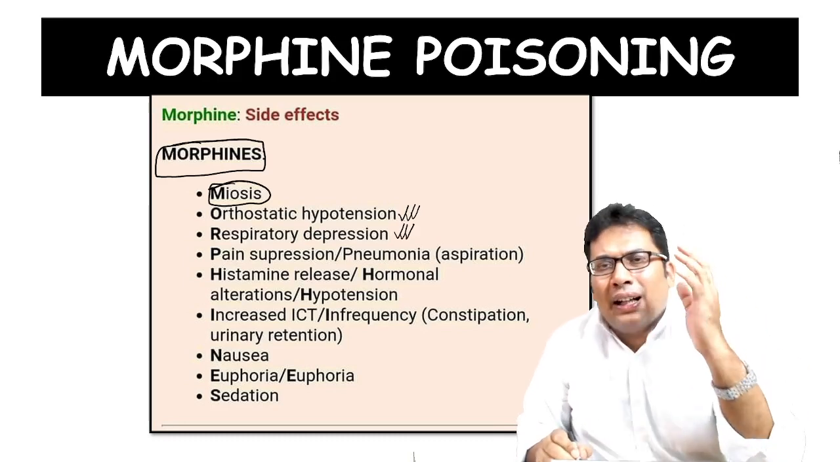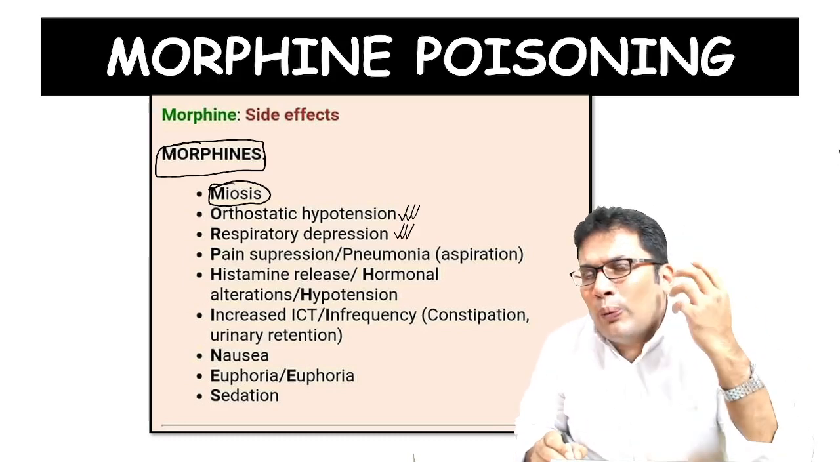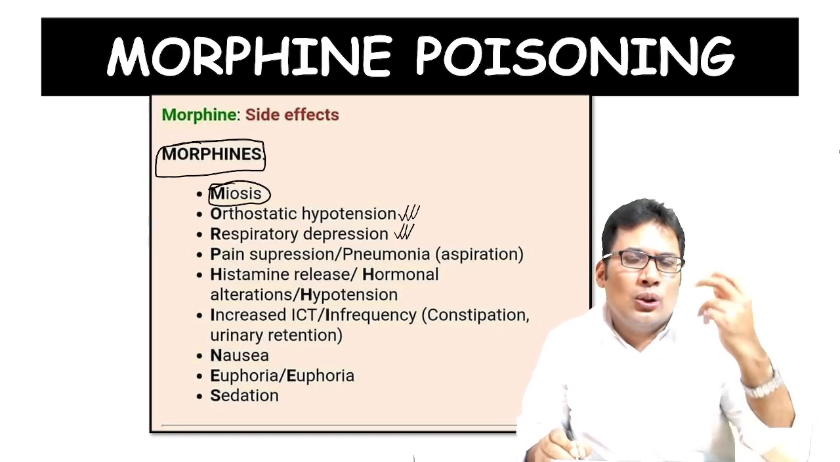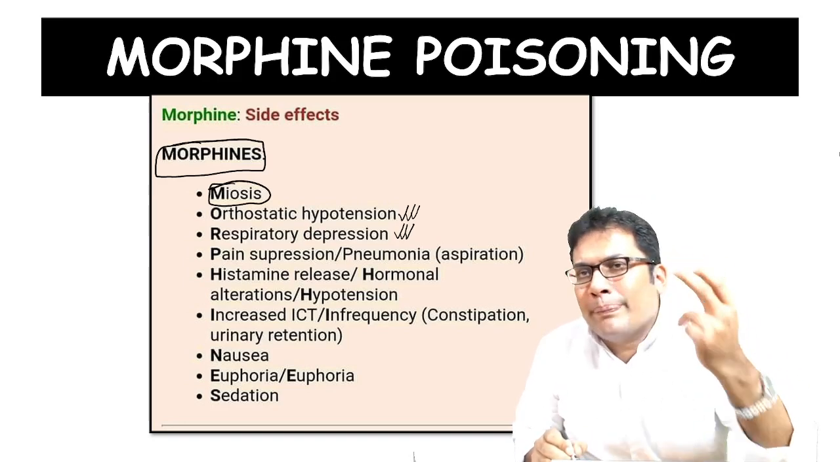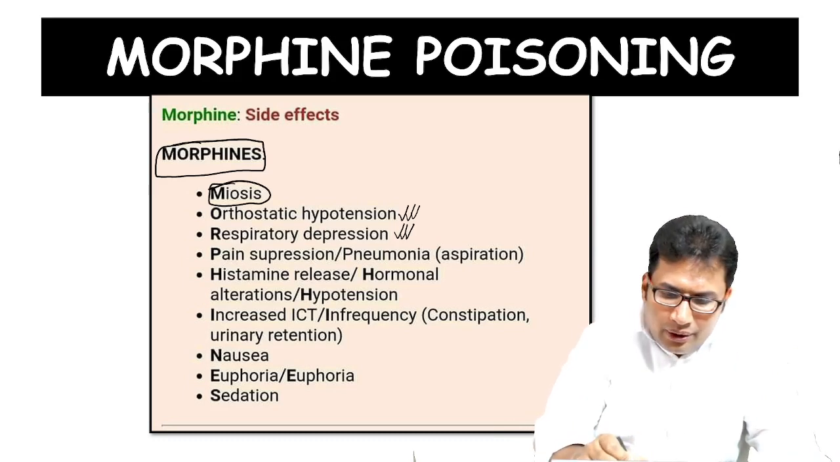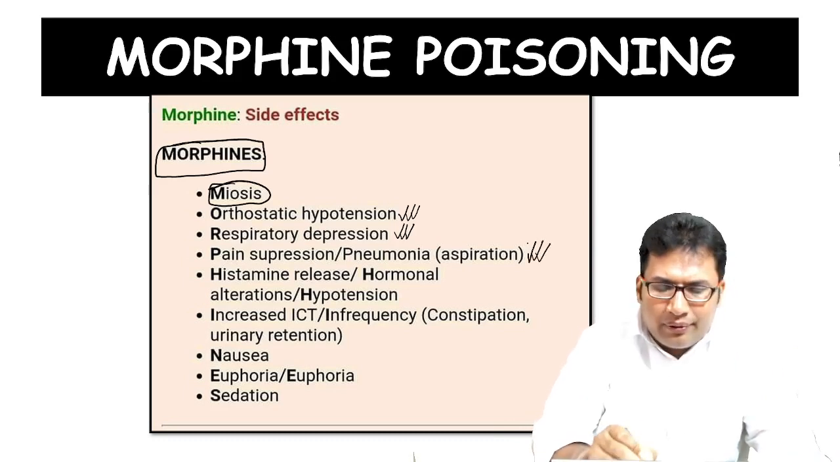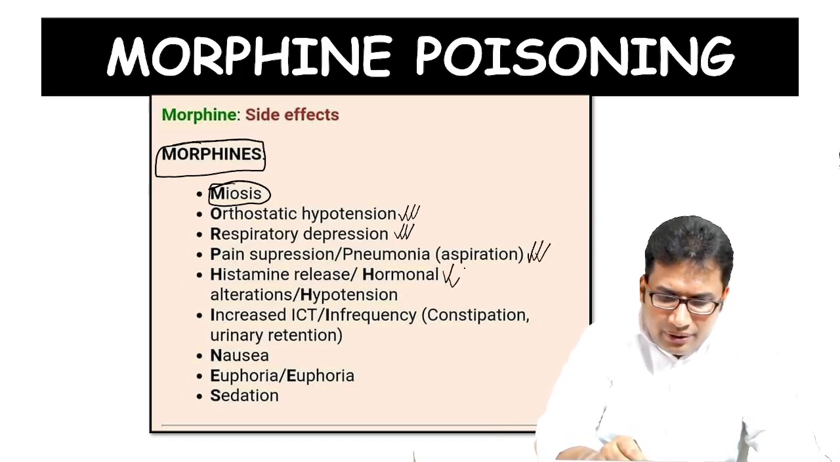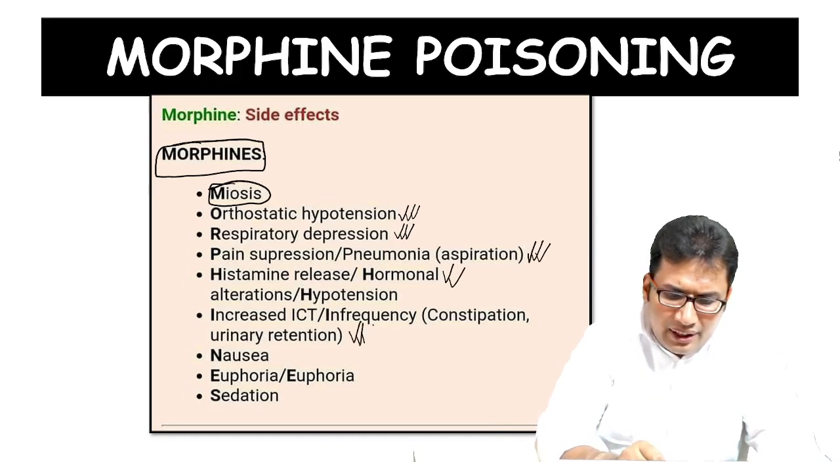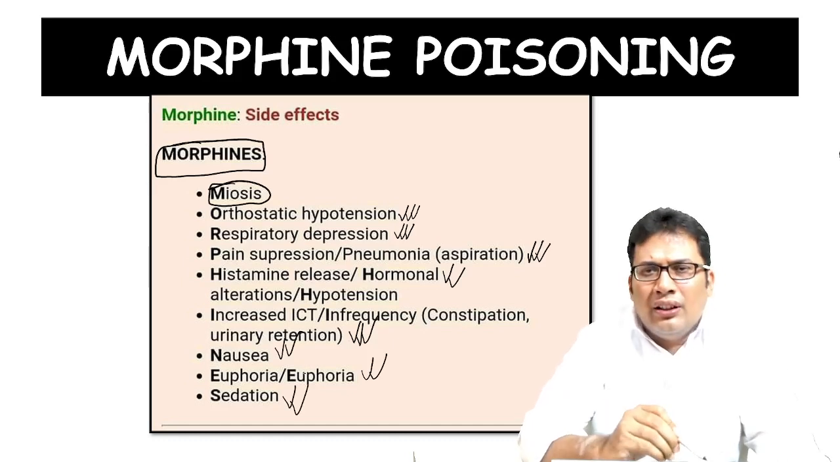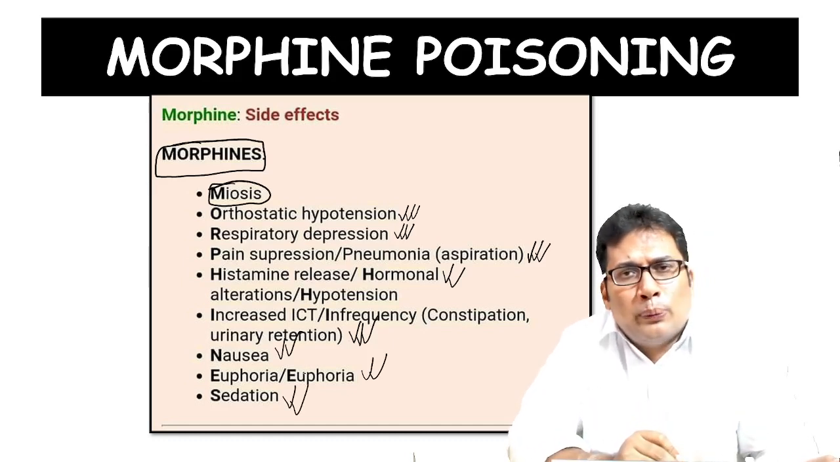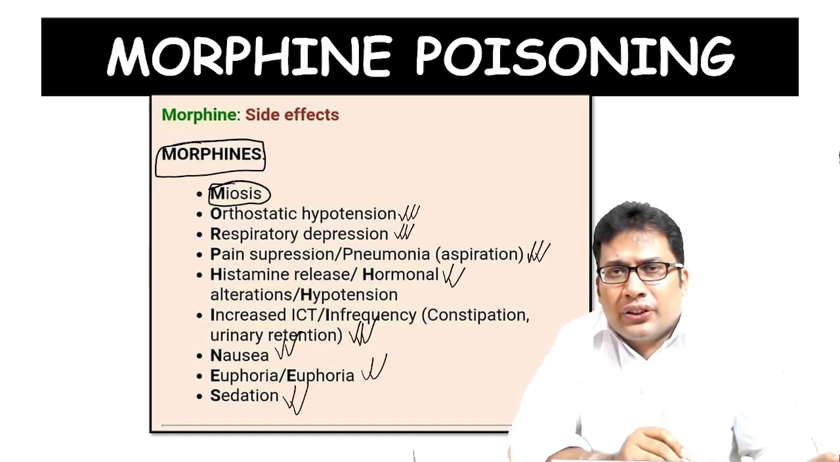So the question can be asked in the exam: what is the triad of opium poison? Your answer should be coma, respiratory depression, and miotic pupil. There can also be pain suppression, histamine release, increased intracranial tension, nausea, euphoria, and sedation. All this is because of the action of opium on the opioid receptors.